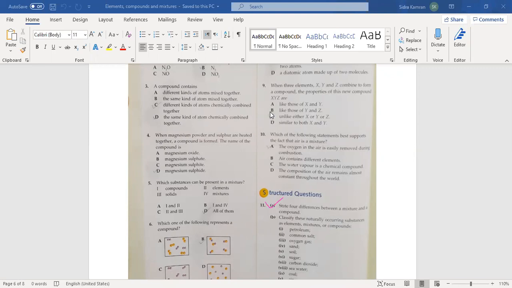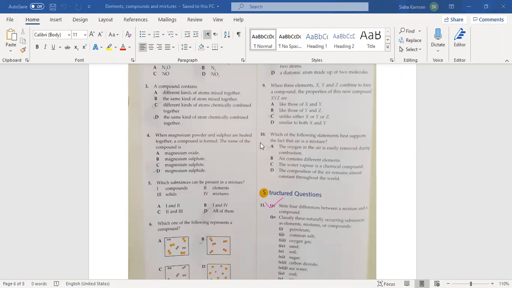Yes, excellent, Asad. The compound has its own properties; it does not match the properties of X, Y and Z, three different elements with their own properties. When they combine, they make a compound, and the compound does not match the properties of its elements. Excellent, Asad. Very well done.